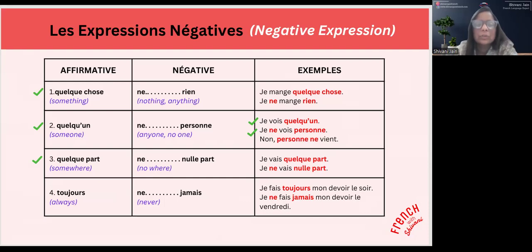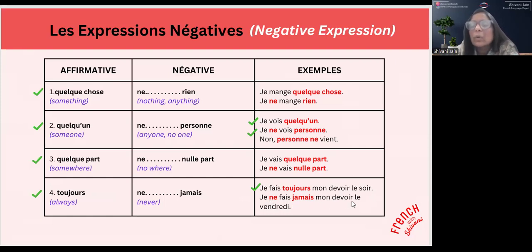Alors, quatrième, toujours. Always becomes never. OK? Do you always smoke? Bah non, je ne. I never smoke. Always becomes never. Tu fumes toujours? Bah non, je ne fume jamais. OK? Alors ici, ce sont des exemples. Je fais toujours mon devoir le soir. So I always do my homework in the evening.